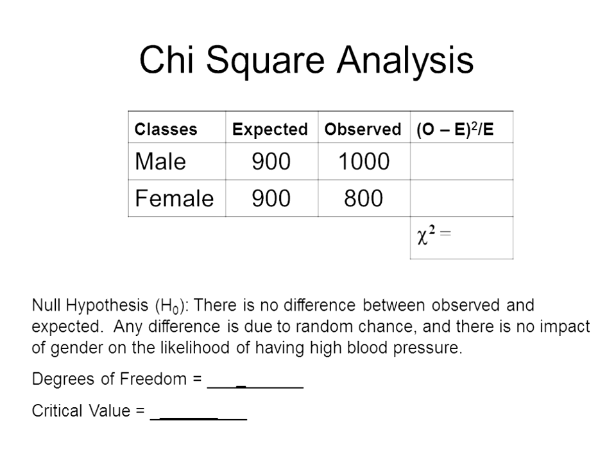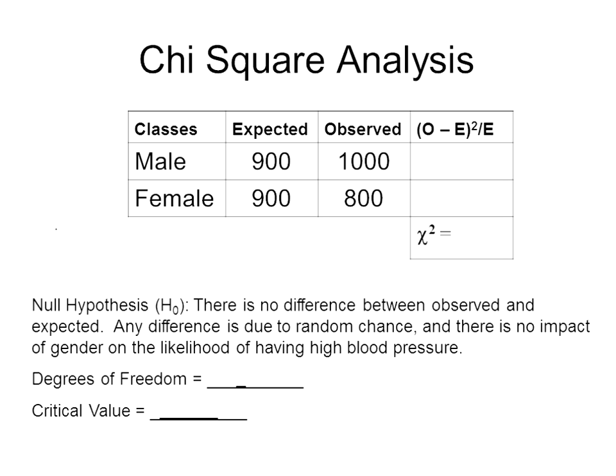What we observed was that 1,000 males had high blood pressure and 800 females had high blood pressure. So the question is this: are males more likely to have high blood pressure than females? Or is that a small enough difference that we just say it's due to random chance? So what you would do here is first write down and identify your null hypothesis. The null hypothesis says basically there is no difference between observed and expected, that any difference is due to random chance, and there's no impact of gender in this case on the likelihood of having high blood pressure. The hypothesis would be that there is an impact of gender on high blood pressure.